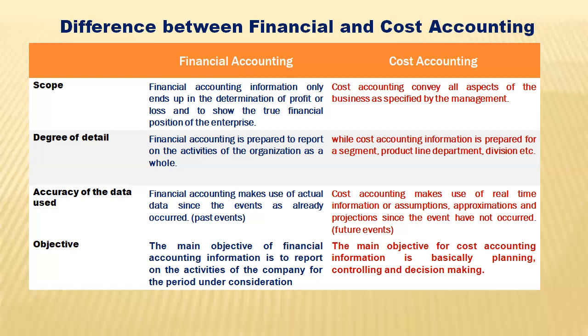Financial accounting information deals with actual data because the events have already occurred in the past. That is why we say it is historical in nature. So we deal with actual data. We are sure of what we are using, because if you go to the market and purchase a car for 200,000, the cost of the car is 200,000. Is that not so? And as such, we can determine with actual facts that the cost of the car is 200,000.